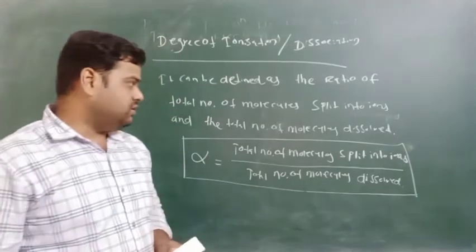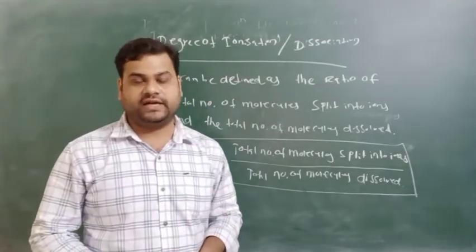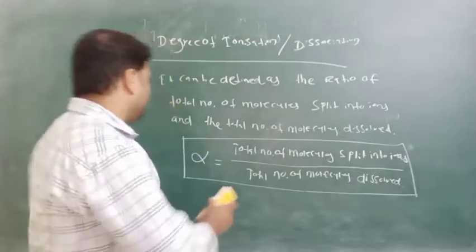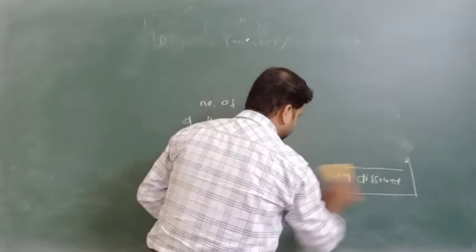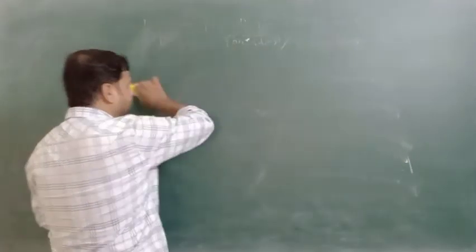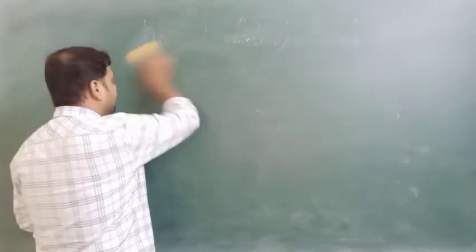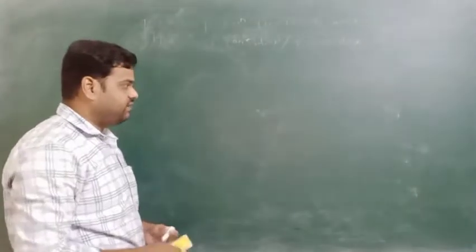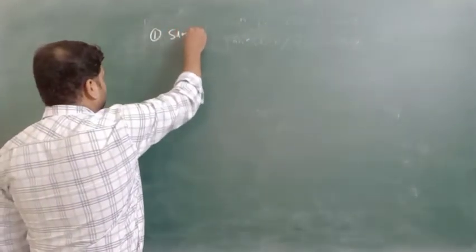Next, moving on to the types of electrolytes, that is strong electrolyte and weak electrolyte. Based on the degree of dissociation or ionization, electrolytes are classified into two categories: strong electrolytes and weak electrolytes. First we will discuss the strong electrolyte.